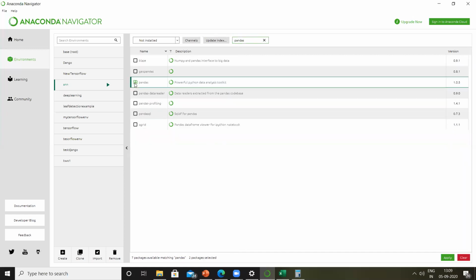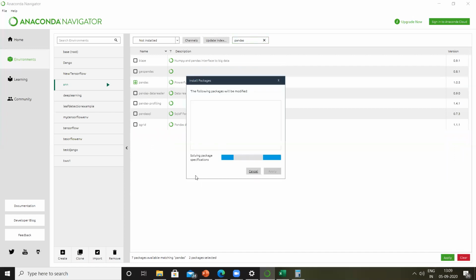So I'll simply click on this. Right? After clicking on this, I will click on this apply button, which is at the right corner. Now, this will try to get all the other dependent libraries and it will give you a list. Once the list is ready, this apply button will get activated. Just click on this and it will start installing the libraries for you.